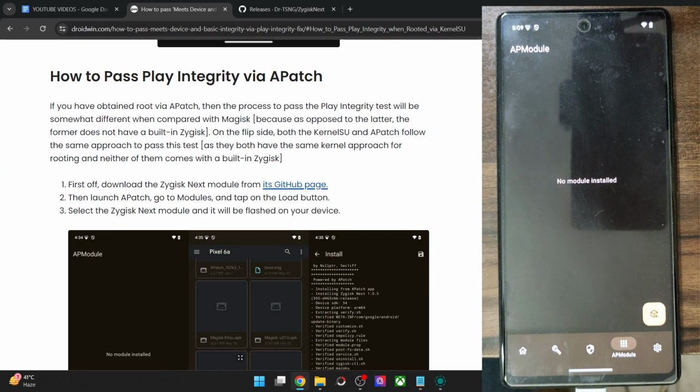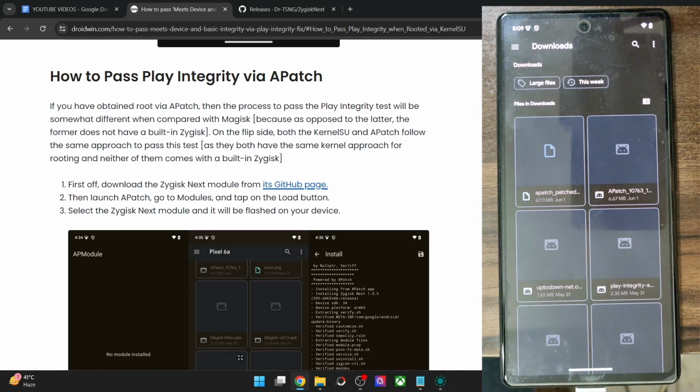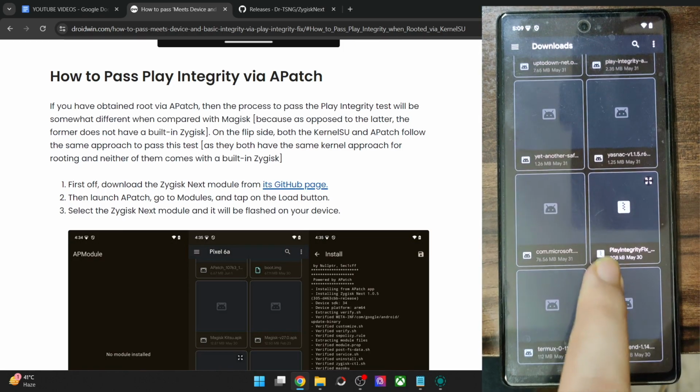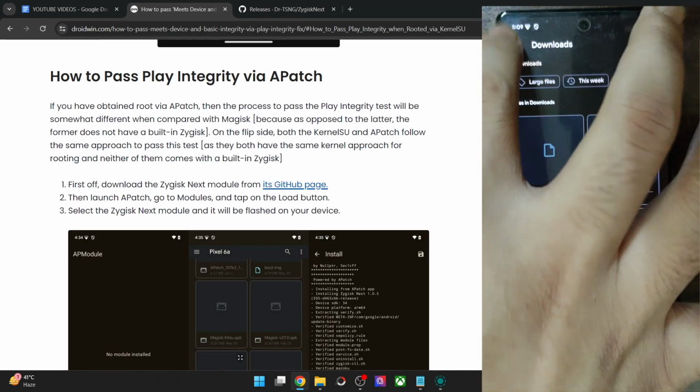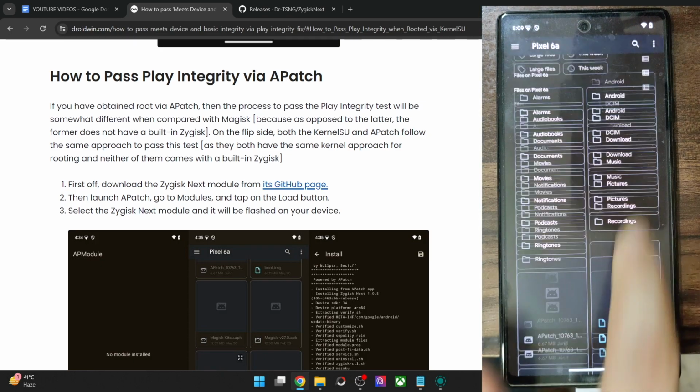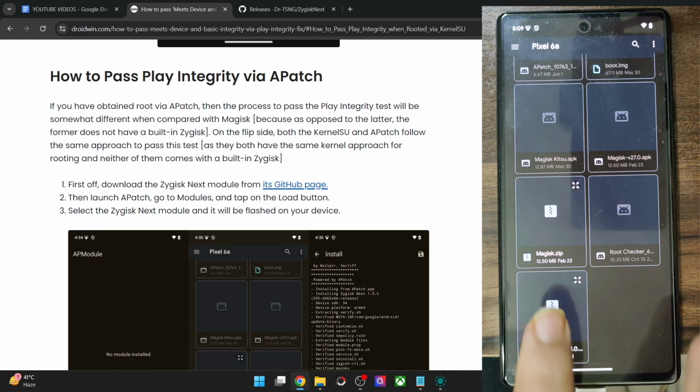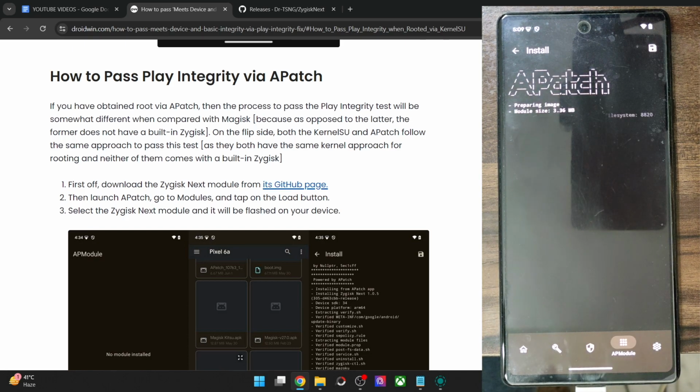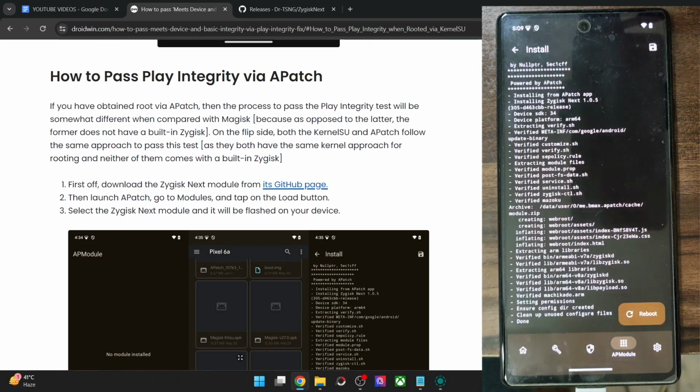So go to the module section, go to the AP module and not the KP module. We have to go to the Android patch module and not the kernel patch module. So go to the Android patch module, tap on the load icon. Now you have to select the Zygisk Next module. So let me choose that as well. This is the Zygisk Next module, and it will now be flashed, and it will take just a few seconds for the flashing to complete.